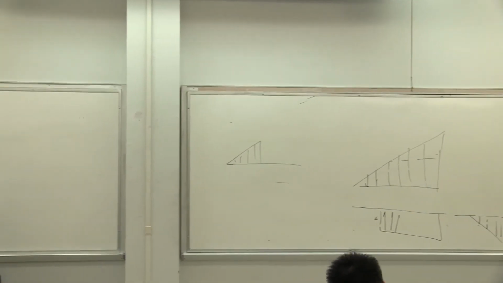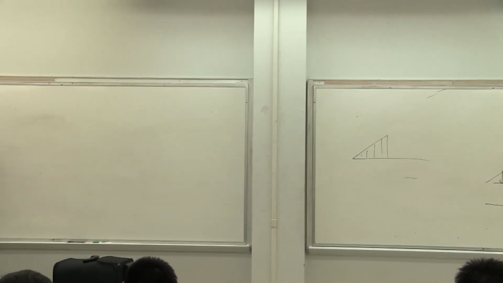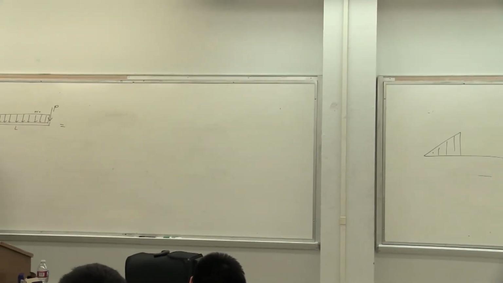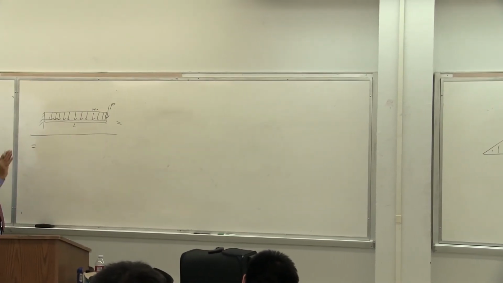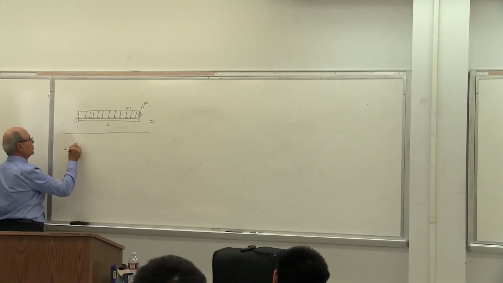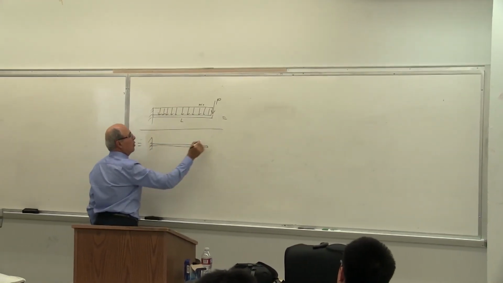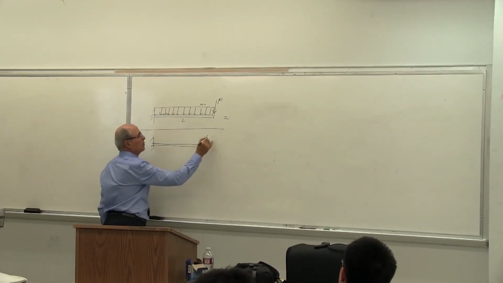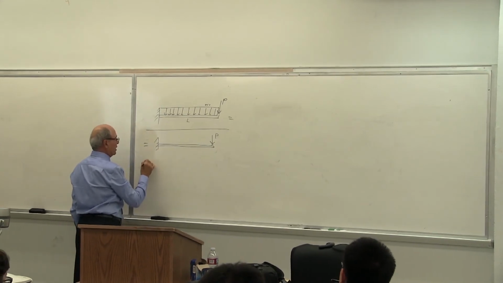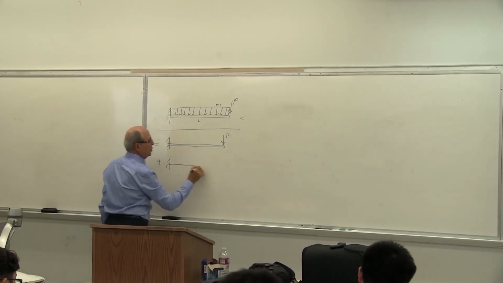Yes? Therefore, this is done. What I'm saying is that with the superposition method, we break that into two beams. Let me finish this, then you can ask questions, because probably I am going to answer your question. One like that, I put a P here, plus this.